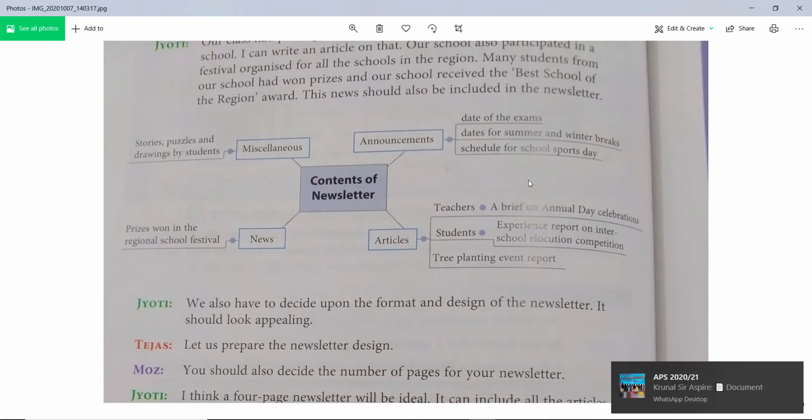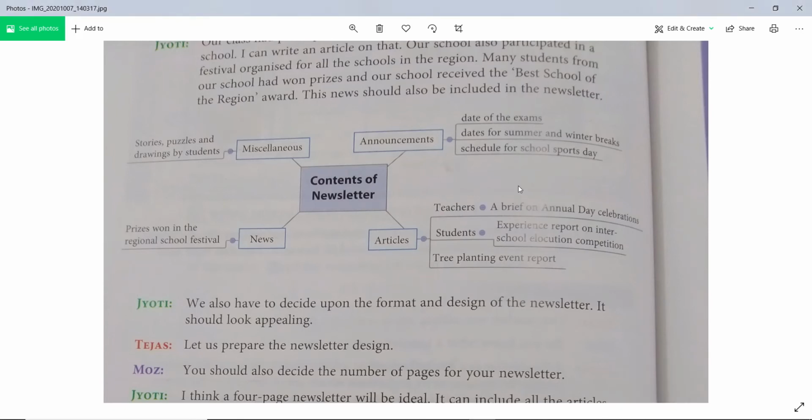A brief on annual day celebration, experience report on inter-school education competition, or planting event report, or news of a prize won in the regional school festival, or some different things, stories, puzzles and drawings by students, right? So this way you can see all the things you can create in the newsletter.